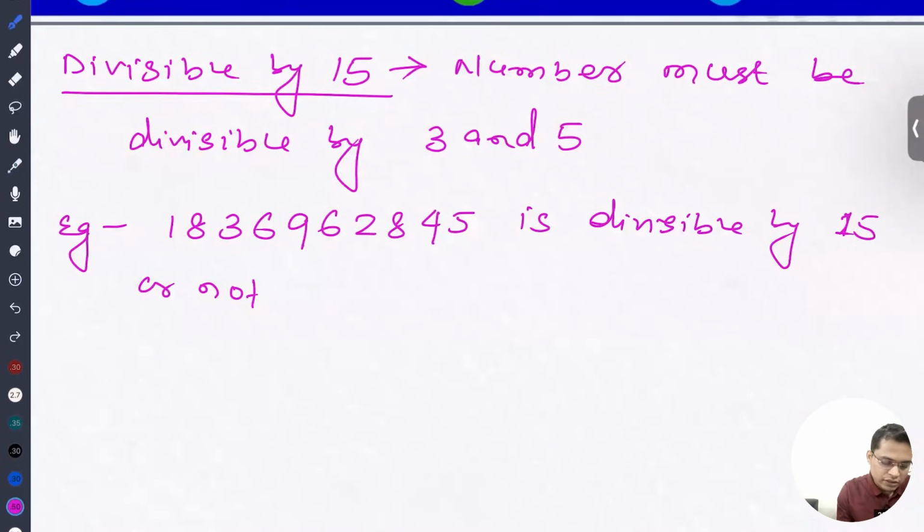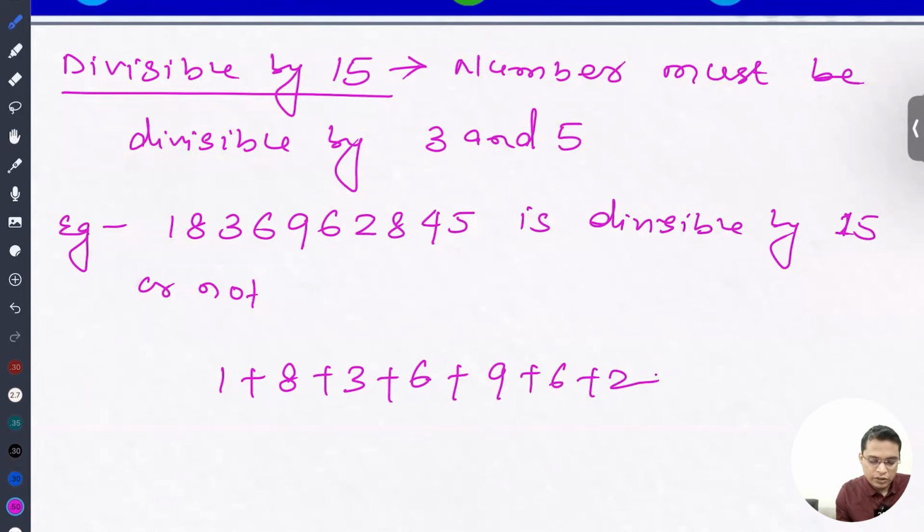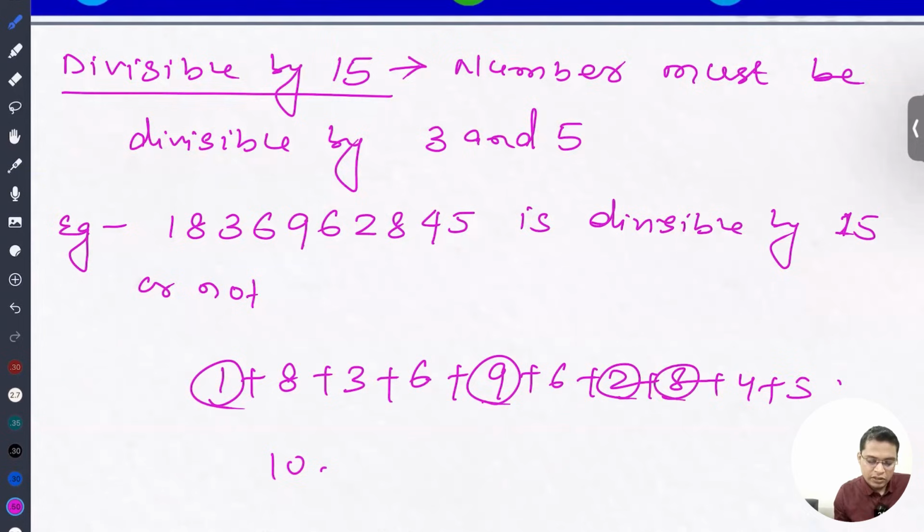So I'm just writing 8 3 6 plus 9, 1 8 3 6 9 plus 6 plus 2 plus 8 plus 4 plus 5. Again we are just making pairs near to 10. So it is 10, then again 10, again 10, so 30. The remaining numbers we simply add off.